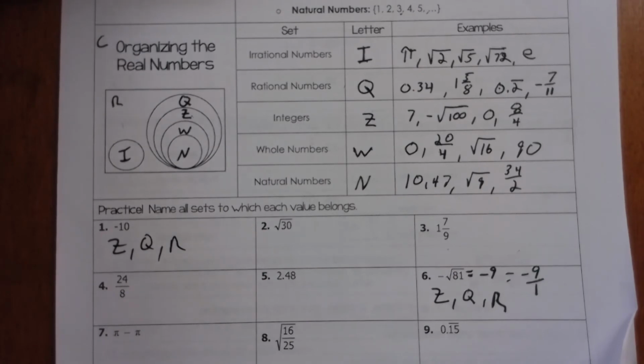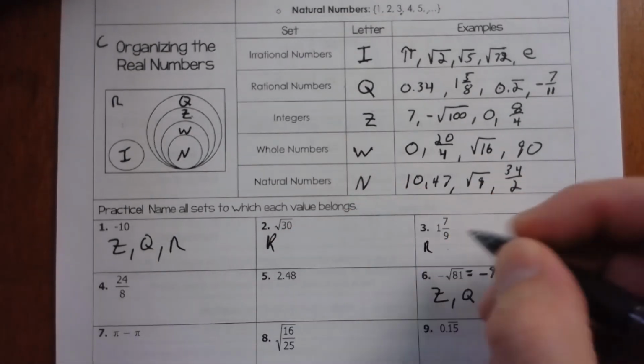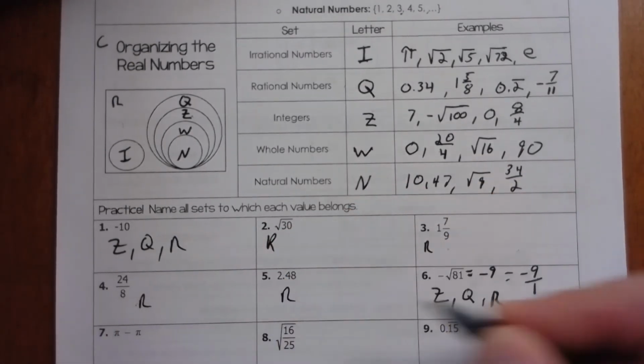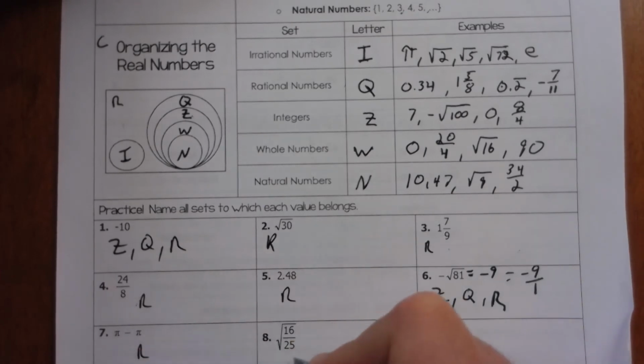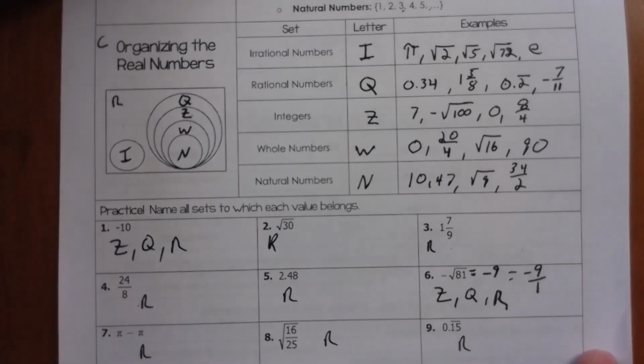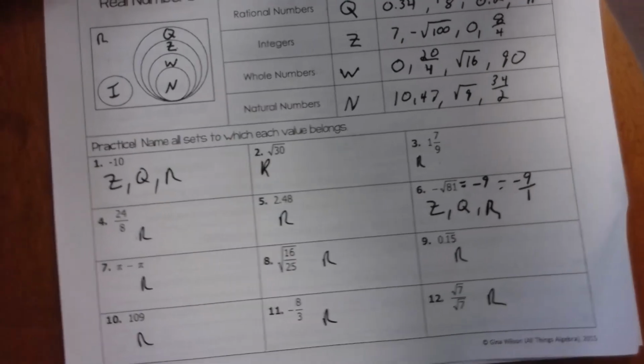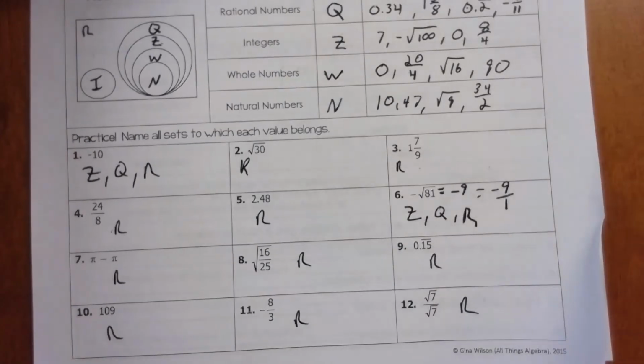That real part is something that you can go ahead and do. Every single one of these numbers on this front page are real numbers.